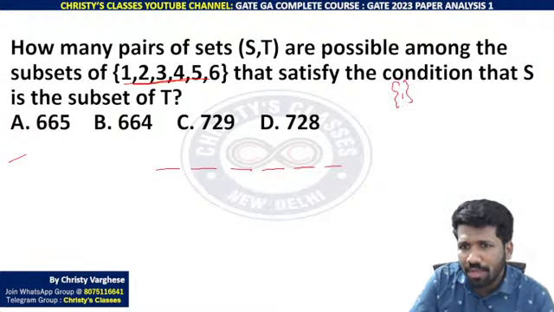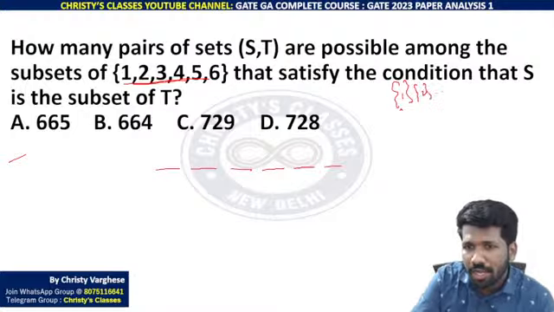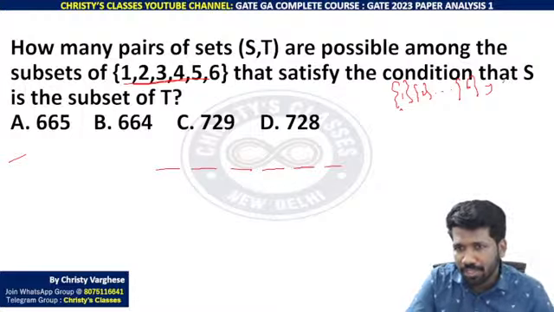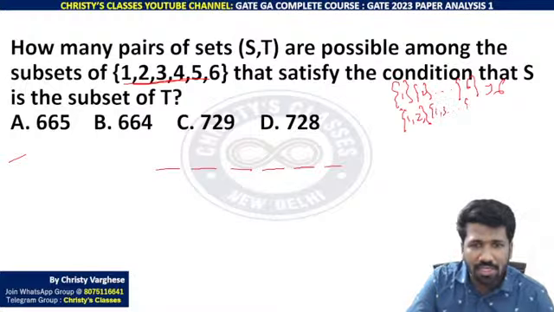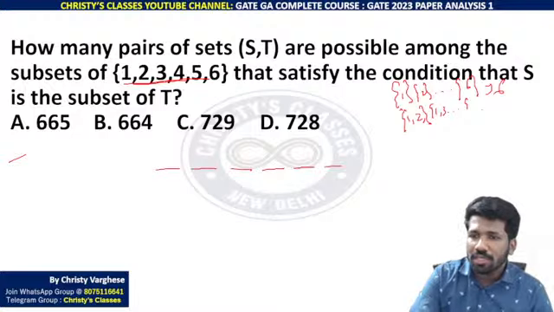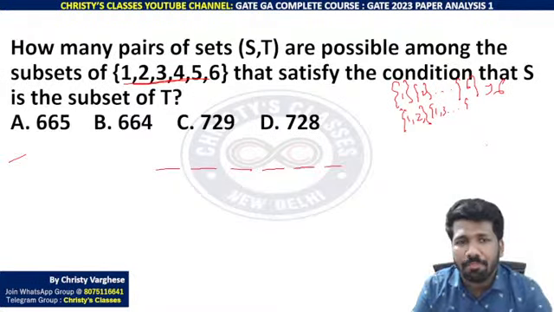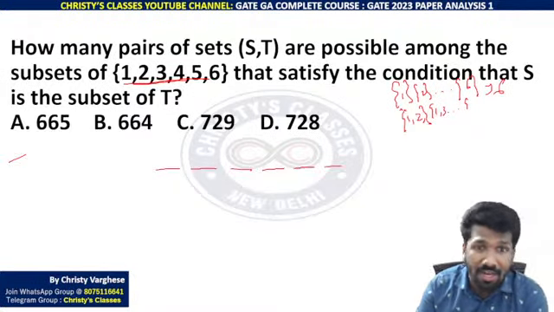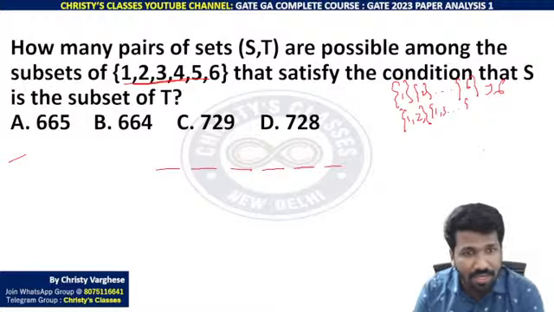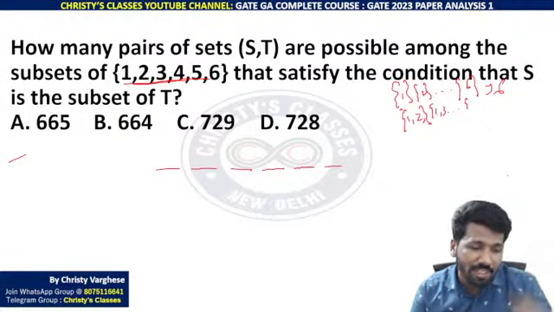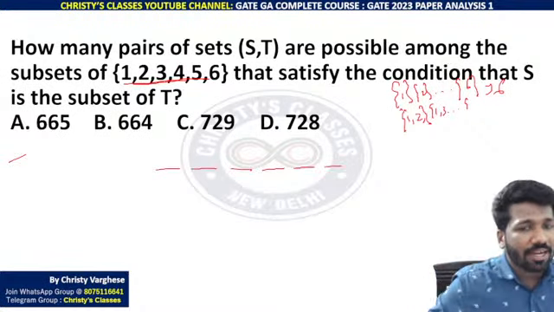How 2 raised to 6 minus 1? With 1 alone you can make a subset. With 2 alone you can make a subset. Up to 6 alone you can make a subset. That means with 1 number alone you can make a subset 6 ways. With 2 numbers: 1 2, 1 3, up to 1 6, then 2 3, 2 4, all those things. Total there will be 2 raised to 6 subsets, but one of those subsets is an empty set. Yeah, here there is a doubt whether the null set should be considered. Mathematically speaking, considering the null set in this case won't be correct, I guess. The null set we can avoid. If the null set should be avoided, 2 raised to n minus 1. If the null set should be considered, 2 raised to n. I will explain that in a different way also.